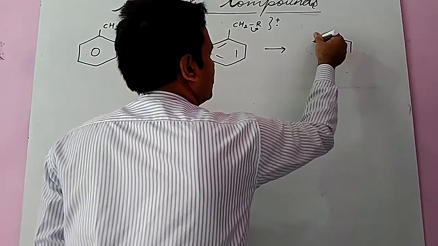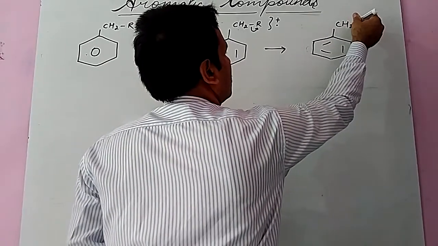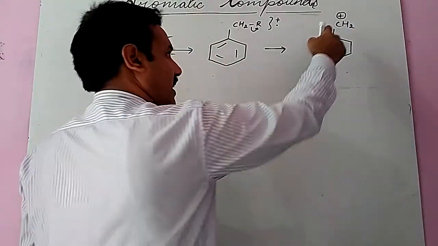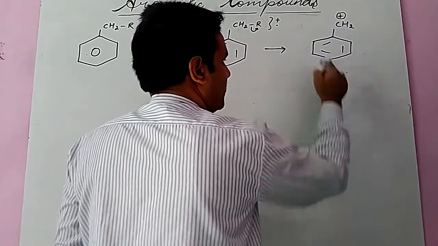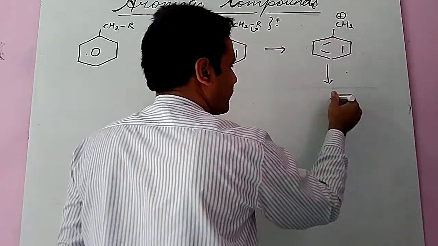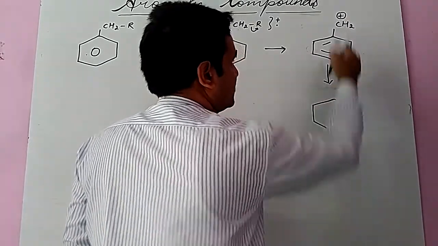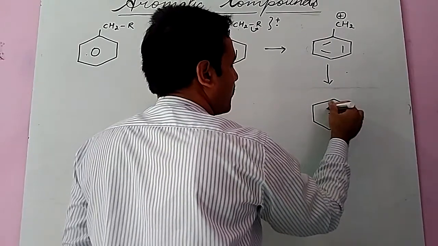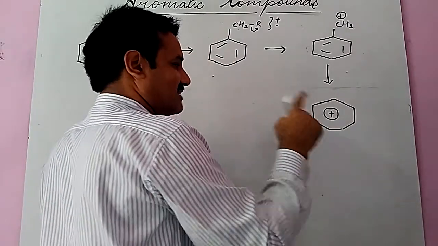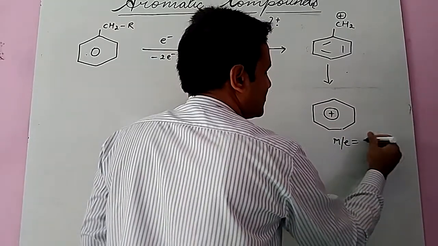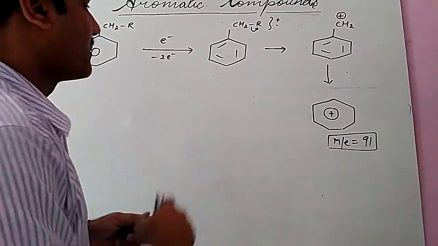Then in this molecular ion, the bonding electrons are transferred to the other side, and it converts into this CH2+, that is the benzyl cation. So the benzyl cation expands into the tropylium cation. Here the 6-membered ring converts into a 7-membered ring, CH2 enters the ring, and the tropylium cation is formed. This tropylium cation always shows its molecular mass as the base peak. M/E is 91. M/E is 91 as the tropylium cation mass.